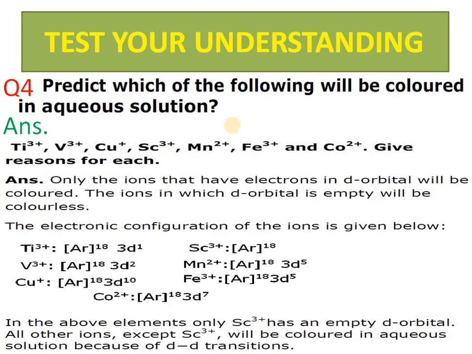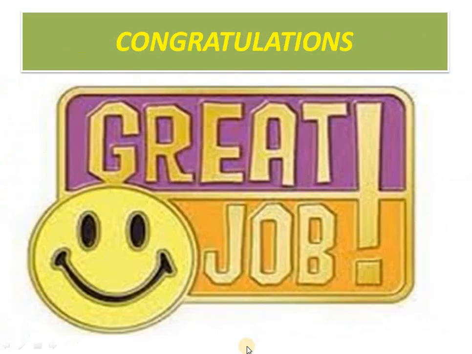Which of the following will be colored? This is a very important question. Write the electronic configuration; if unfilled d electrons are there, the ion will show color, otherwise not. Here titanium is 3d1, vanadium 3d2, and copper 3d10, so copper will not show color. Ferric and manganese can show color. Scandium cannot show color, and copper also not, because there is no d-d transition.